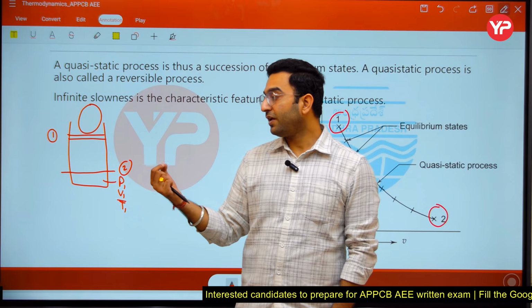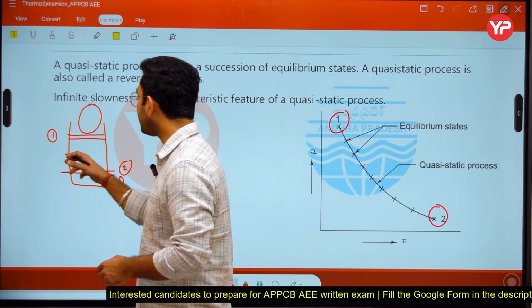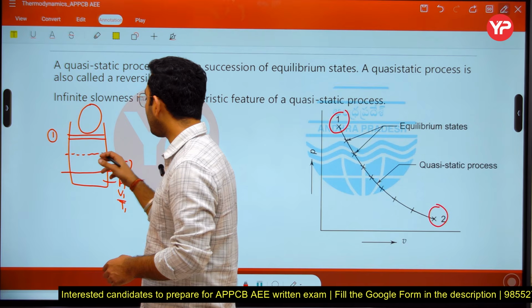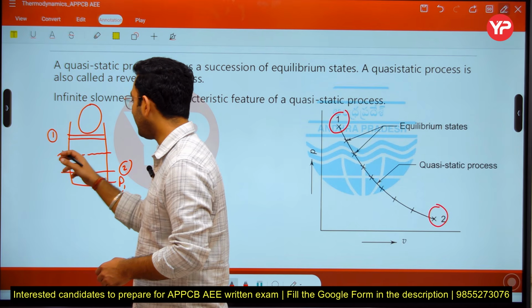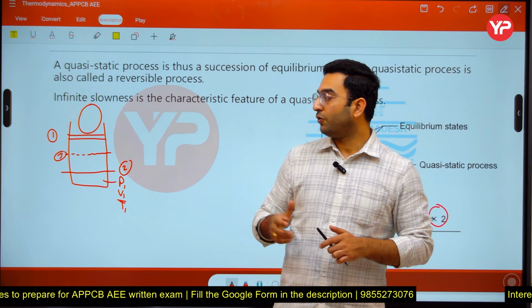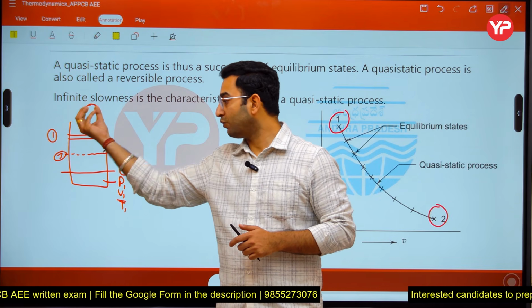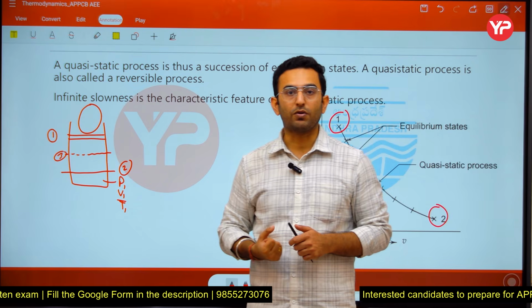But if I ask what the properties and the state are at position number 3, you cannot locate that properly, because you may get different values at point number 3 when the piston is moving at a very high speed, okay.